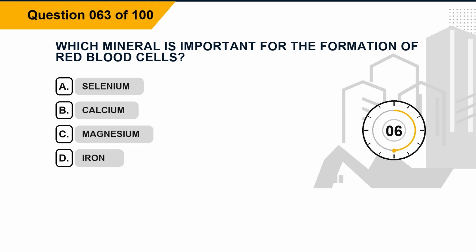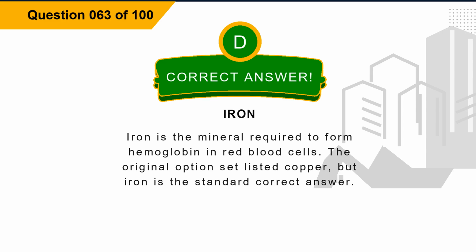Question 63. Which mineral is important for the formation of red blood cells? Option A, selenium. Option B, calcium. Option C, magnesium. Option D, iron. The correct answer is option D, iron. Explanation: iron is the mineral required to form hemoglobin in red blood cells. The original option set listed copper, but iron is the standard correct answer.